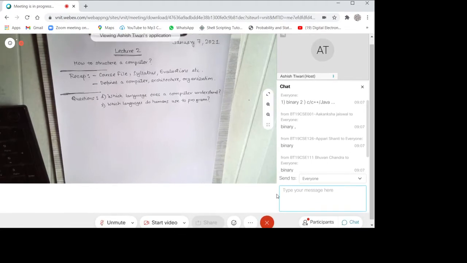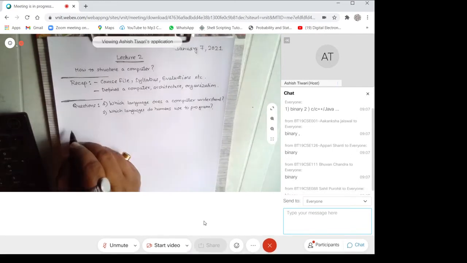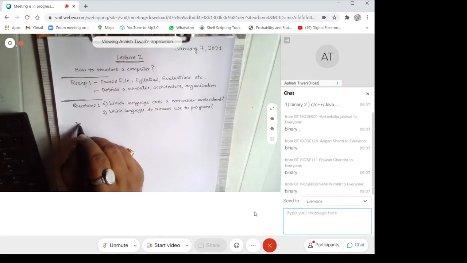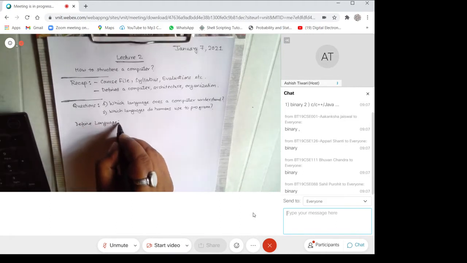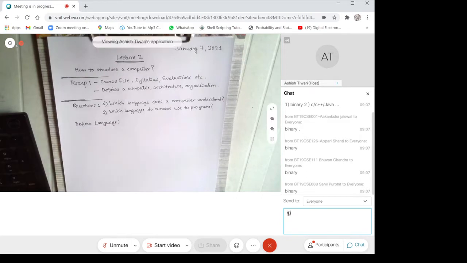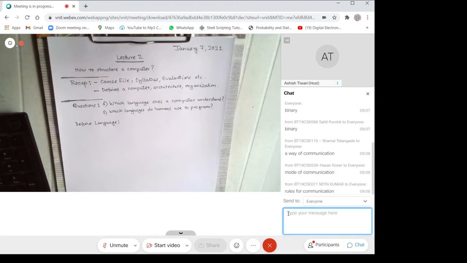Okay. So a lot of people say binary, right? Before this, can somebody tell me what's a language? Can somebody try to define a language for me? Anybody who can try doing that? Okay, in terms of a computer, rules for communication. In terms of a computer, I think all of you are correct.